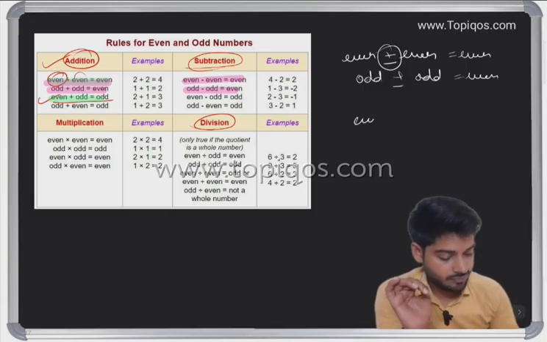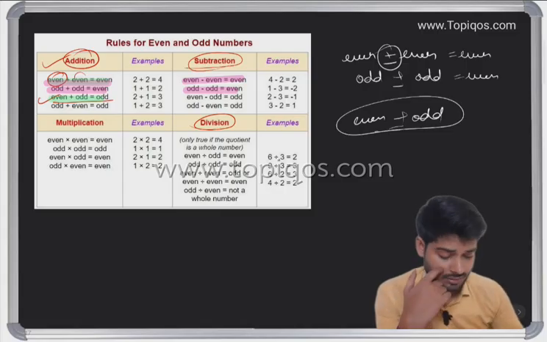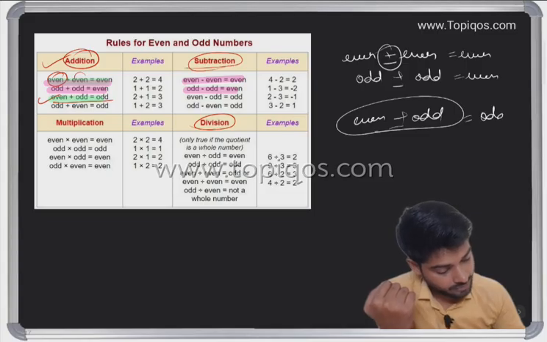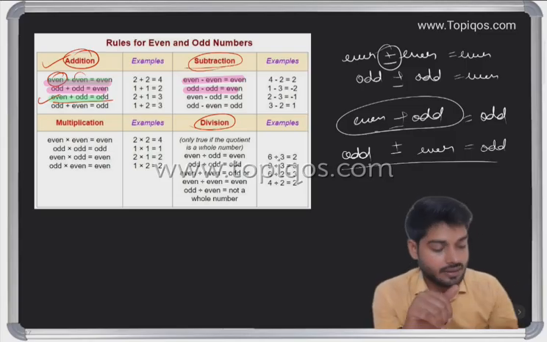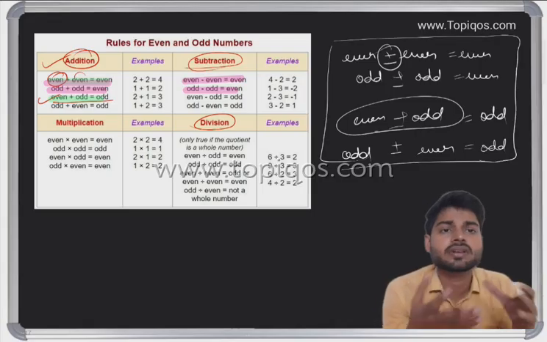And one even and one odd, plus or minus, is always going to be odd. If you want, you can write it in a box like this. It would be easier.